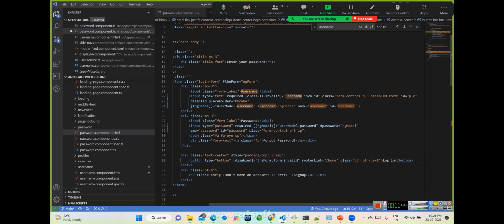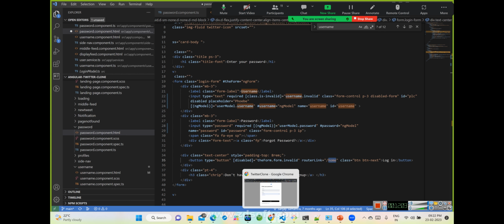And in the actual login scenario, what should we do? We should make an API call with this entire model, which will have the username and the password. But as we are not doing that kind of authentication, we are simply assuming everything is correct and navigating to the home component, the home page. So let's do the same thing. We have not done the storage part or the authentication part. We are skipping all these things as of now.